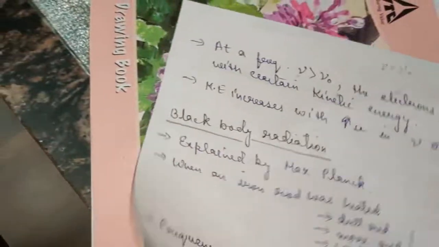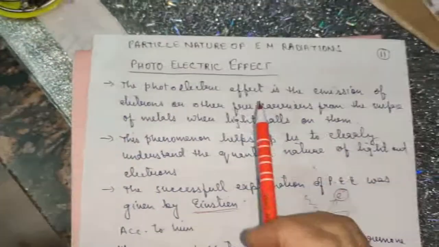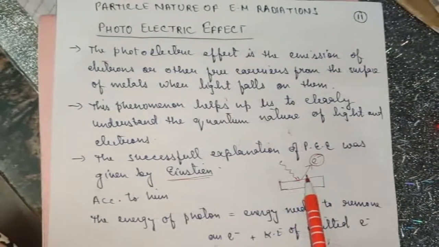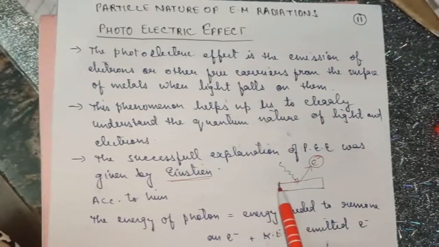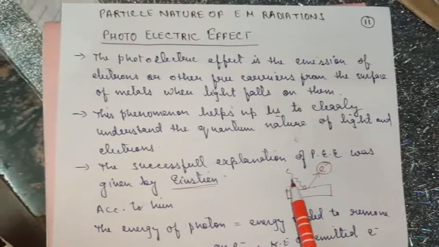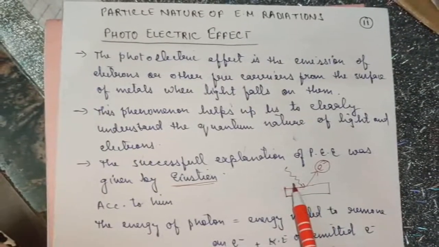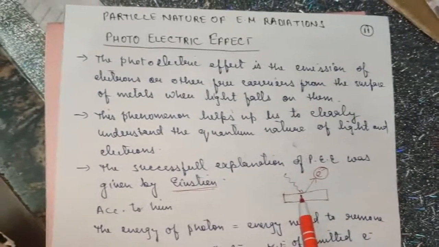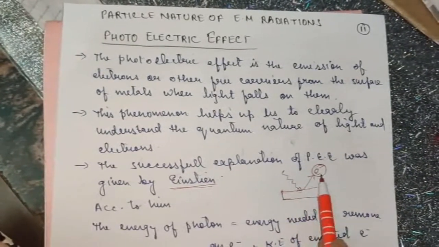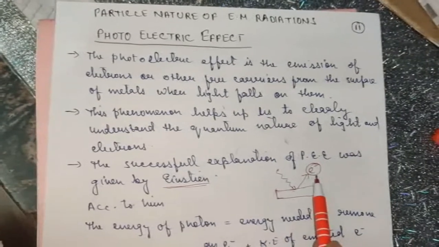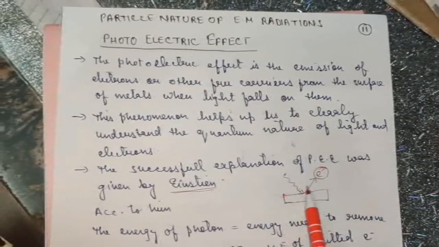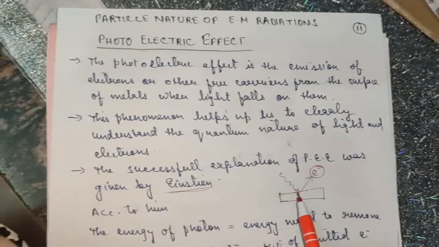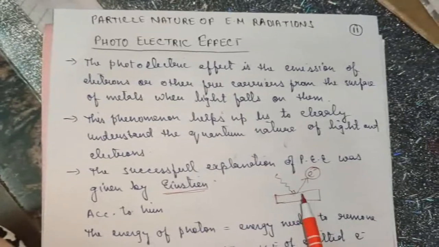So I hope this phenomena, photoelectric effect, is clear. What is photoelectric effect? This is the ejection of electron from the metal surface when a photon strikes on metal surface. So this is obviously making it clear that the photon is behaving as a particle here. When a particle is striking another particle, then only it will be displaced from its position. If it would have been a wave, this ejection would have not been possible. That is why photon is also considered as a particle which has some energy.